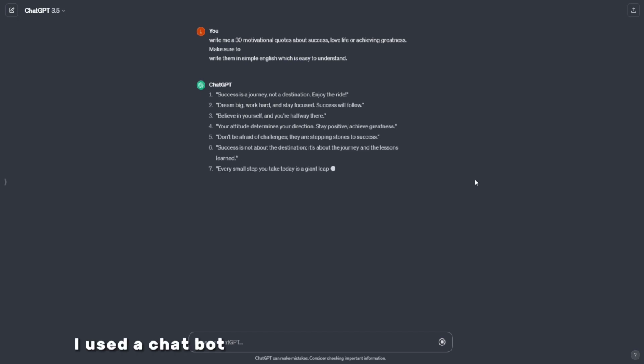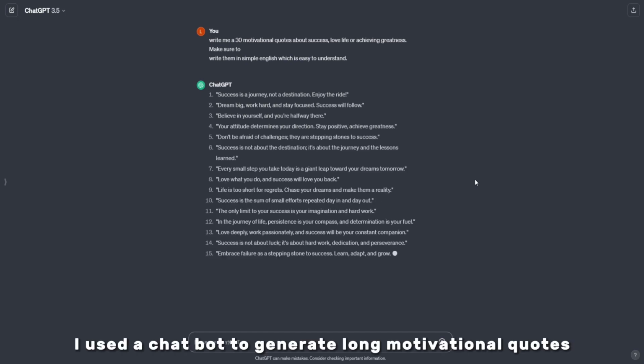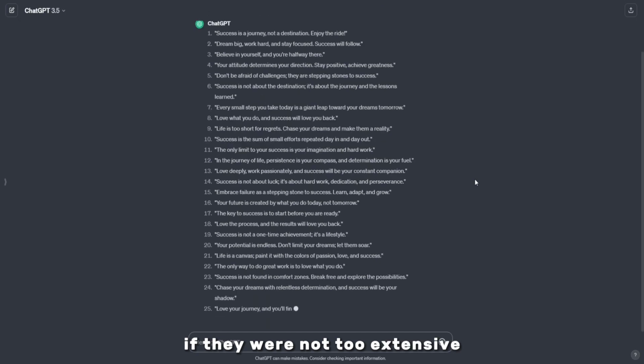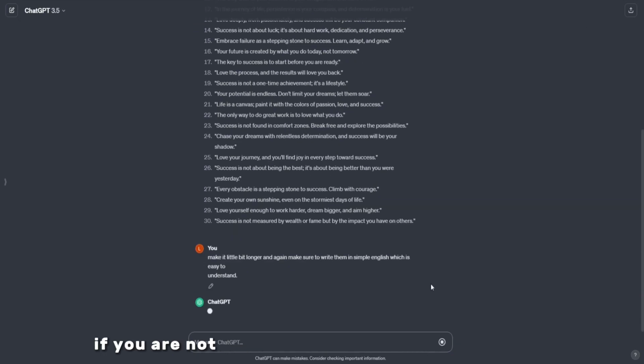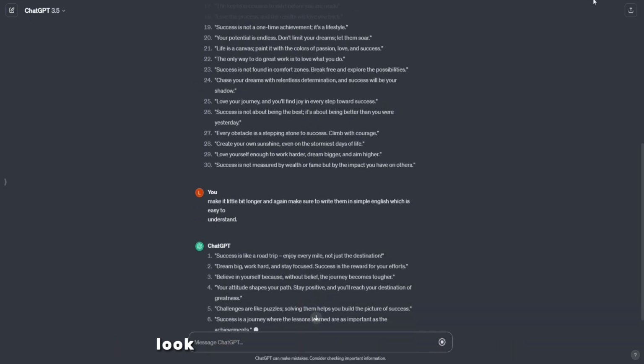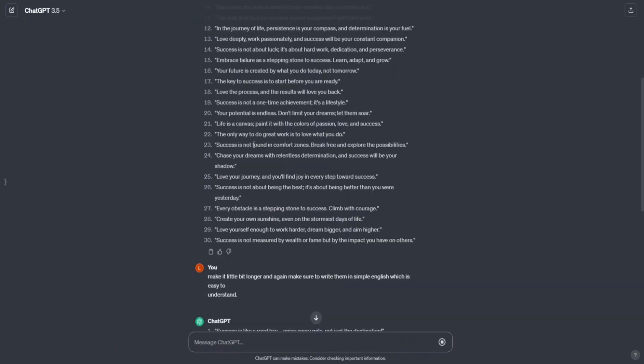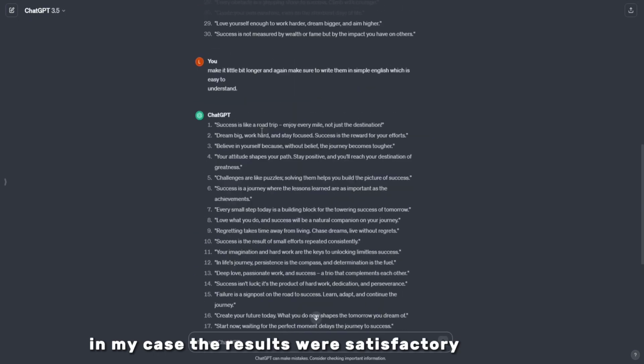I used a chatbot to generate long motivational quotes. If they were not too extensive, repeat the query to see new results. If you are not pleased with what GPT chat creates, look for alternatives on the internet. In my case, the results were satisfactory.